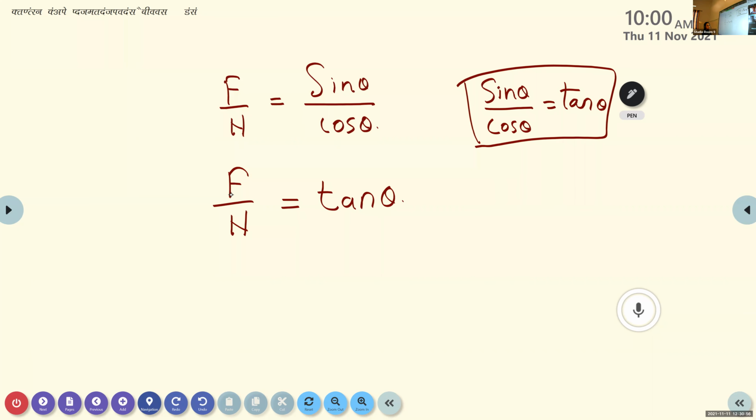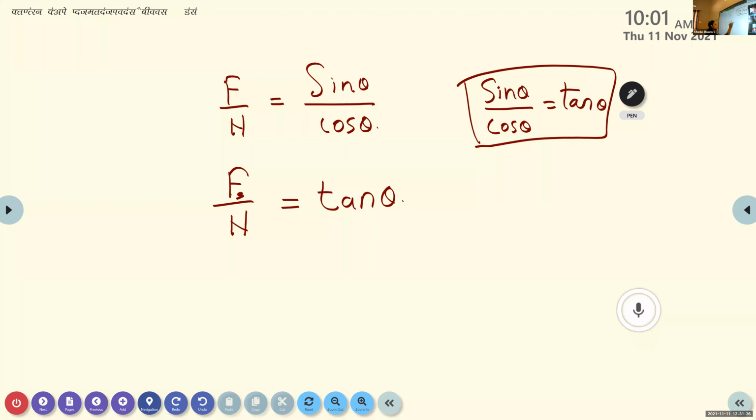Where F is the frictional force, what type of frictional force is it? Is it static friction or kinetic friction? The object is in a state of rest on the inclined surface. So what do you think is the nature of the friction here? Is it static or kinetic? It is static friction, so we can use the subscript s here, Fs. This is the friction of an object which is at rest over the surface of another object. So Fs by N is equal to tan theta.